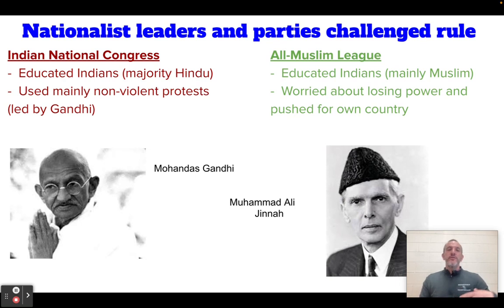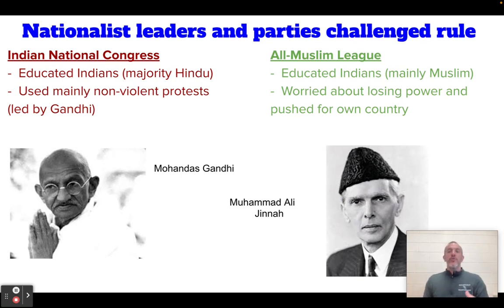And Gandhi's group is the Indian National Congress. He did welcome Muslims into his group as well, but it's made up primarily of Hindus. And his tactic to protest the British rule is not secret attacks and killing random people. He is into nonviolent protests. So there's a lot of different nonviolent protests that he is going to do to help stop this.